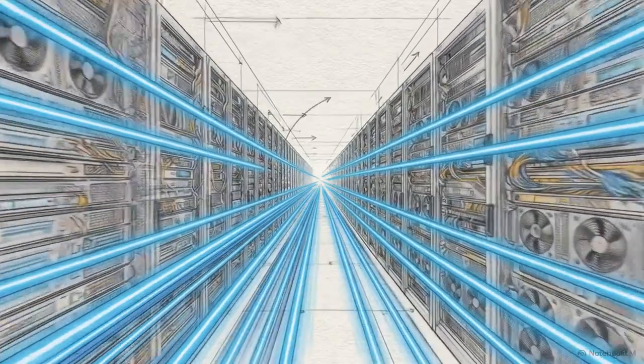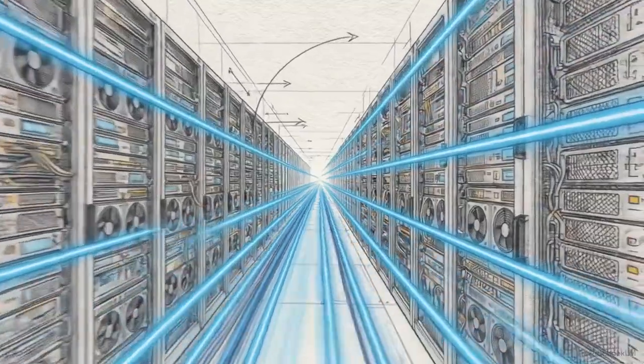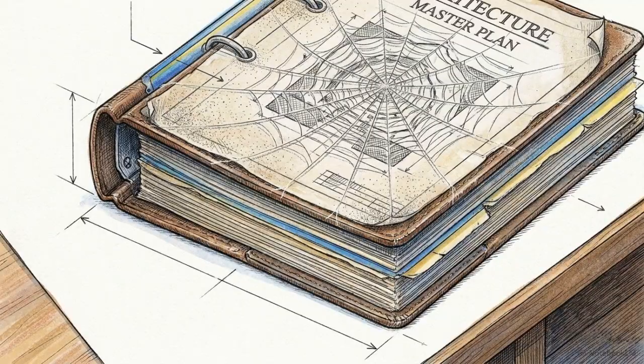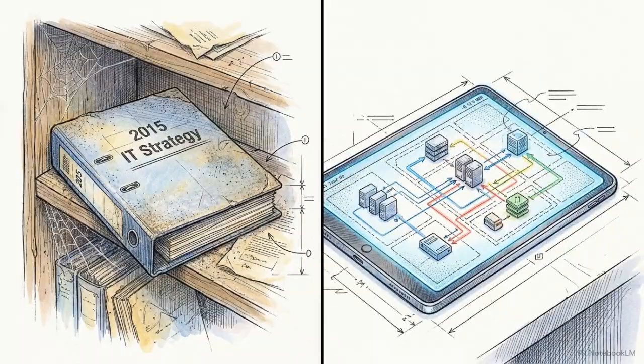We operate in an era of hypercomplexity and rapid digital transformation. In a volatile environment, static, rigid plans and traditional waterfall architecture models are obsolete the moment they are deployed. Survival requires an architecture ecosystem that behaves like a living organism, one that senses operational friction, adapts its tools, and course corrects autonomously.